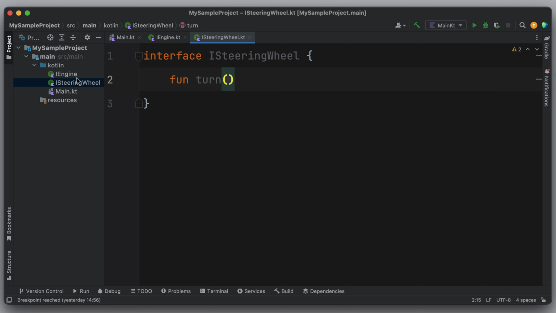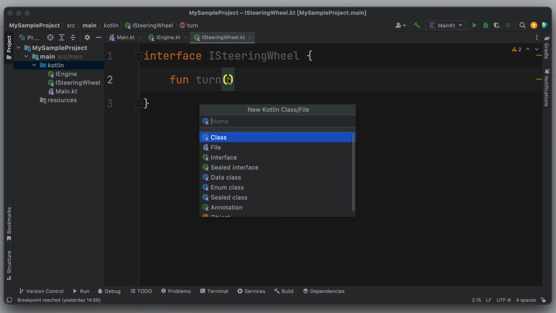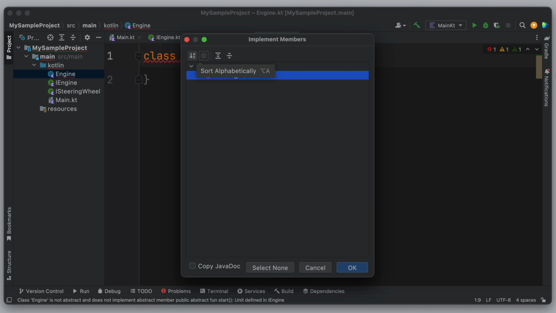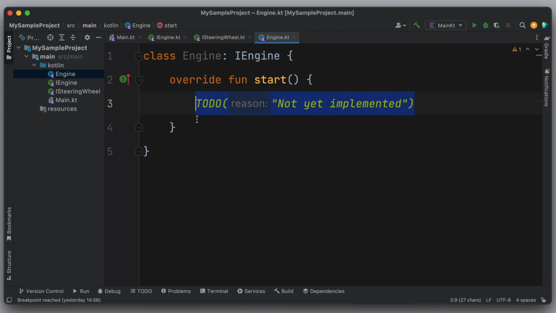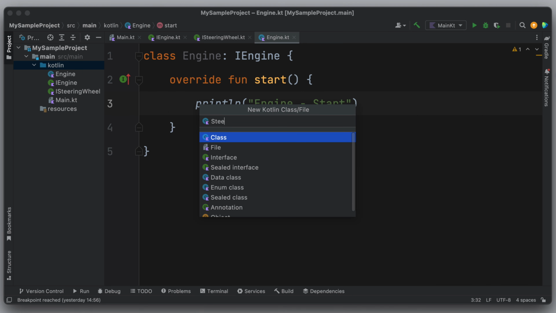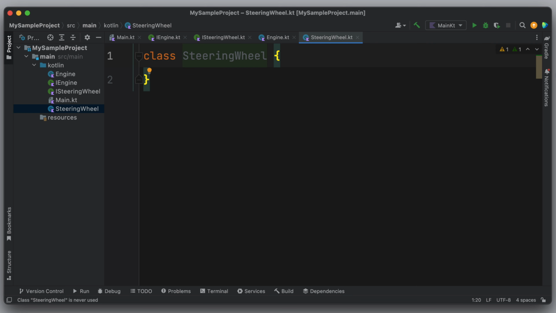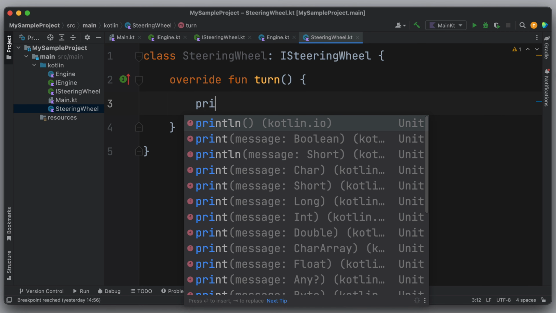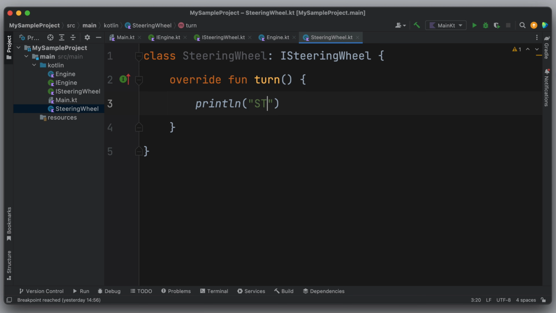Now I want to create the engine class, so I'll create a new class named Engine and implement IEngine in it. And also I override its function. In the start function, I'll print a message. For example, engine-start. Also, I'll create another class named SteeringWheel. This class implements the ISteeringWheel interface and overrides its function. In the turn function, I'll print a message, for example, st-turn.